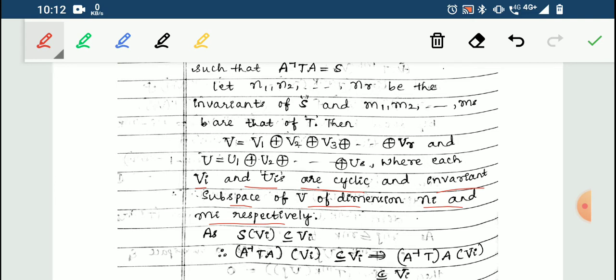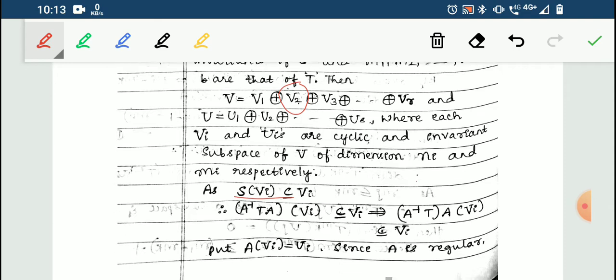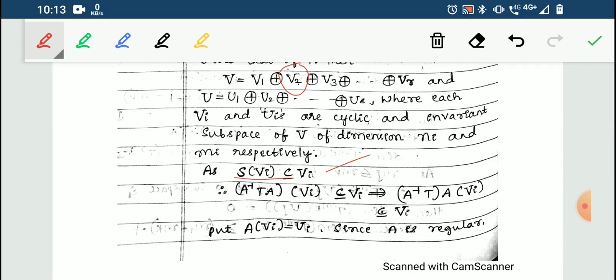So if I start with the invariant definition, I will start with this one and prove it is equal to this. Since I know that V1, V2 till Vr are invariant with the transformation S, by the definition of invariant you have S of Vi will be a subset of Vi. That is, if you have S as transformation, S of V2 will be a subset of V2. So S of Vi will be a subset of Vi. That is by the definition of invariant subspaces.